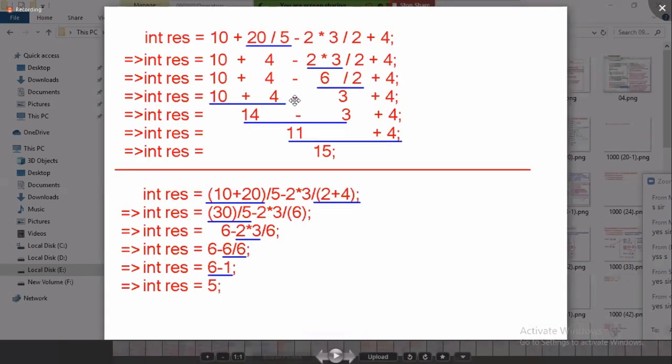Okay, now let's see. Here I'm going to write 10 plus 4 minus 3 plus 4. First, plus came: 10 plus 4 is 14. The next minus came: 14 minus 3 is 11. The next plus came: 11 plus 4, and the total result is 15. Are you catching my point? Right.